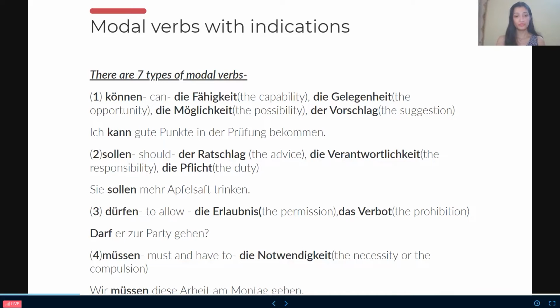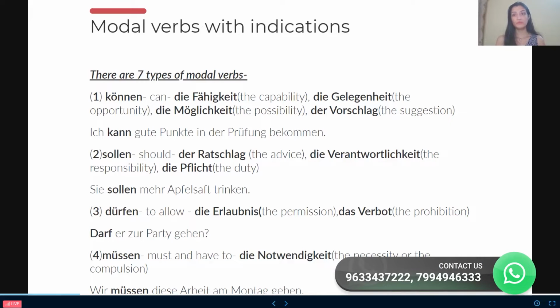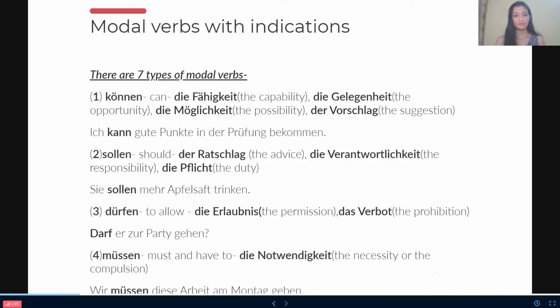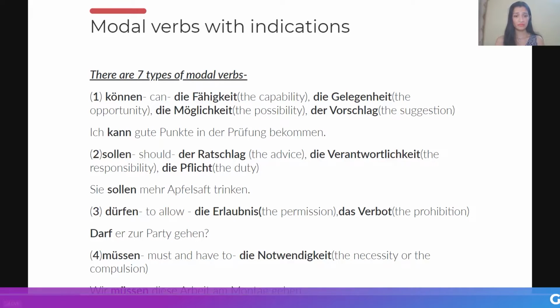And if I say that we must do our work on time or we must give this assignment in the coming week, it is showing my duty, my responsibility that I should do it. Just like should, it is also showing our responsibility or our duty. Okay, so I hope you got the difference between must and have to. Again, must is showing our responsibility or our duty, and have to is showing our necessity.